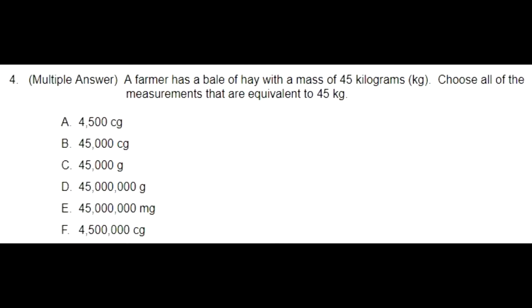So the question says, a farmer has a bale of hay with a mass of 45 kilograms. Choose all of the measurements that are equivalent to 45 kilograms. So we have A, 4,500 centigrams, B, 45,000 centigrams, C, 45,000 grams, D, 45 million grams, E, 45 million milligrams, or F, 4,500,000 centigrams. So a couple options here that we can choose from. We need to do some math, and I'm going to refer to my good old friend King Henry.